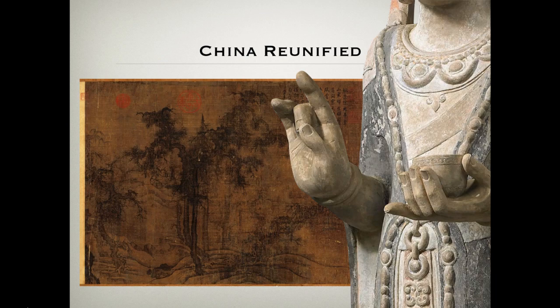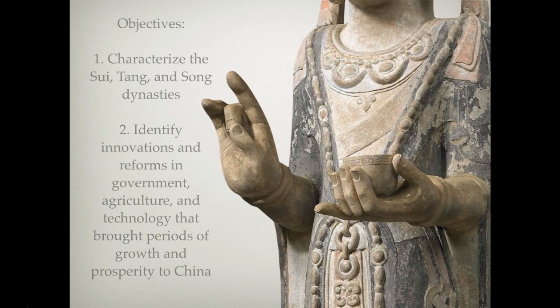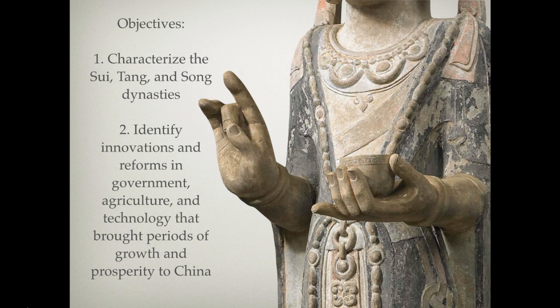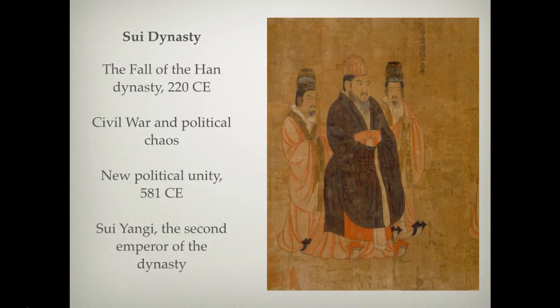China Reunified. The objectives are, first, characterize the Sui, Tang, and Sung dynasty. And second, identify innovations and reforms in government, agriculture, and technology that brought periods of growth and prosperity to China. Now, first, beginning with the Sui dynasty.